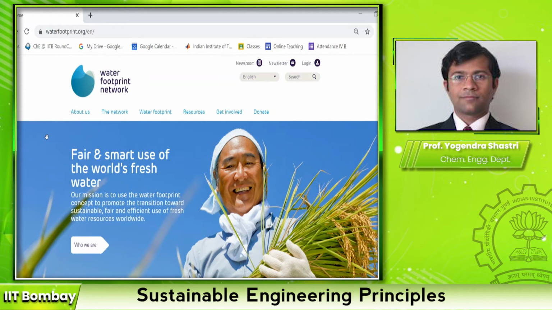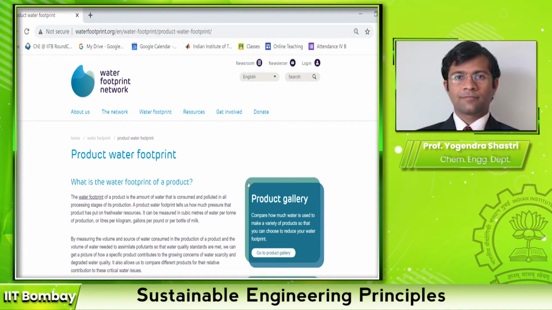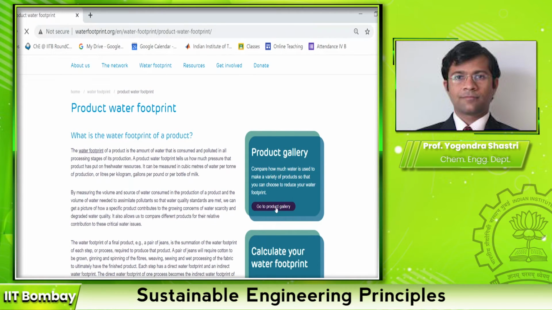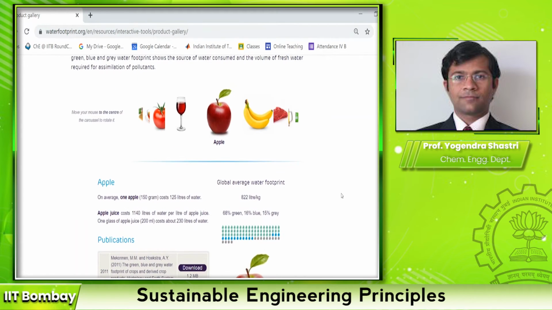So you will find a lot of resources on this website, but I want to give a very brief introduction and give you some examples of water footprint. So if you go in the water footprint tab, there is a tab for product water footprint, and if you go to the product gallery, it gives you examples of some of the products for which water footprint calculations have already been done.